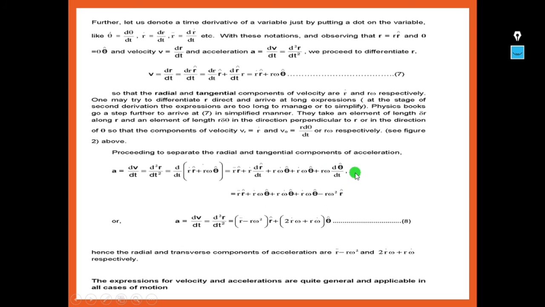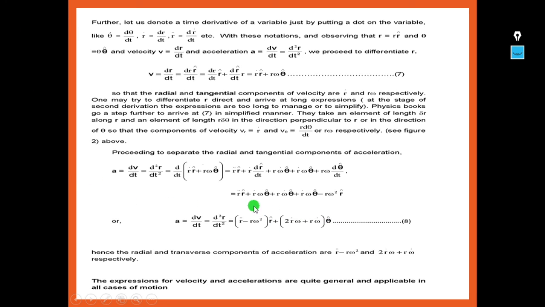So after rearranging these values, we arrive at an equation a is equal to dv by dt is equal to d square r by dt square is equal to r double dot minus r omega square into r cap plus 2 r dot omega plus r omega dot into theta cap. One term in terms of unit vector r and one term in terms of unit vector theta.